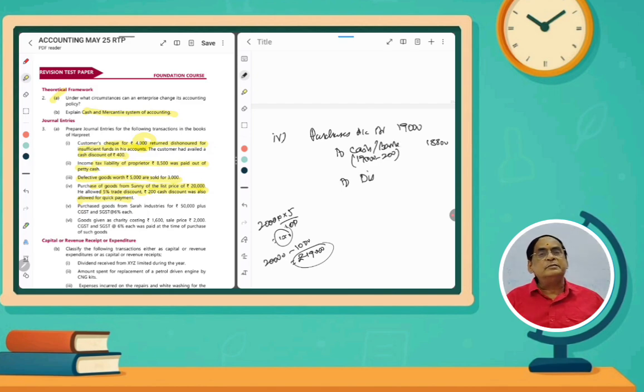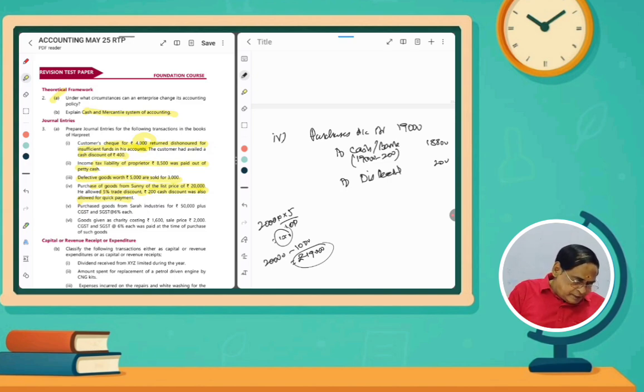Discount received is income. Income means, according to the nominal account, credit all incomes and gains. So discount received is to be credited. How much? 200 rupees. So the narration: cash purchase of goods from Sunny for 19,000 rupees at 5% trade discount and cash discount of rupees 200. You have to write narrations like that.